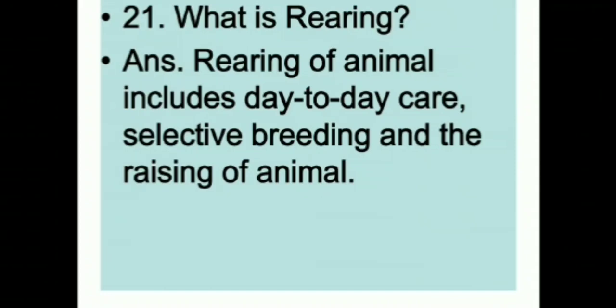What is rearing? Question number 21. Rearing of animal includes day-to-day care, selective breeding and the raising of animals. So selective breeding and all is done to get a better quality of the product. You have to take care of the animal. You have to do selective breeding and you have to raise them properly so that they are healthy enough to give you the desired product which you want. You get a good quality of hair, and from silkworm you want silk, so you have to take care of them so that you get a good product.